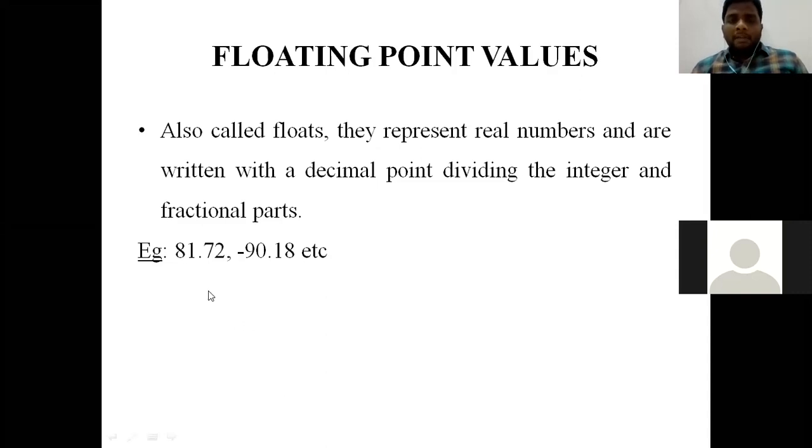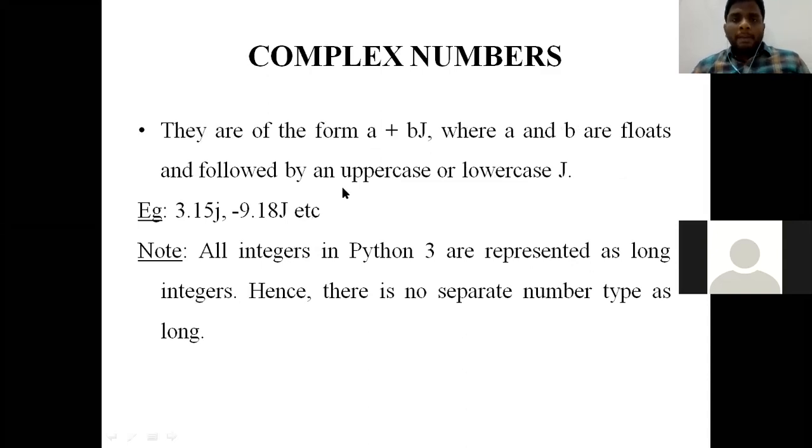For example, 81.72. See, there is a point, right? It is called the decimal point, and 72 is called the precision value. Minus 90.18 is also a valid floating point value. And the next slide, complex numbers.